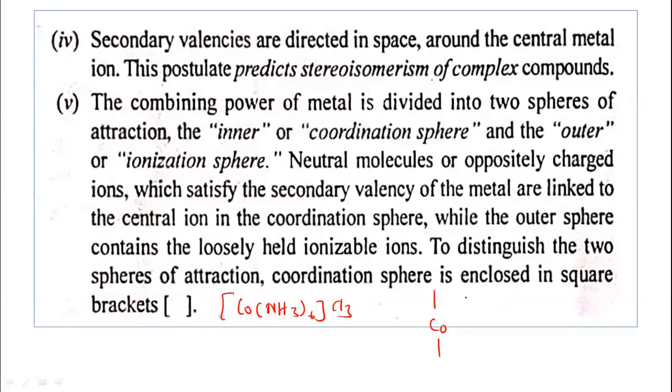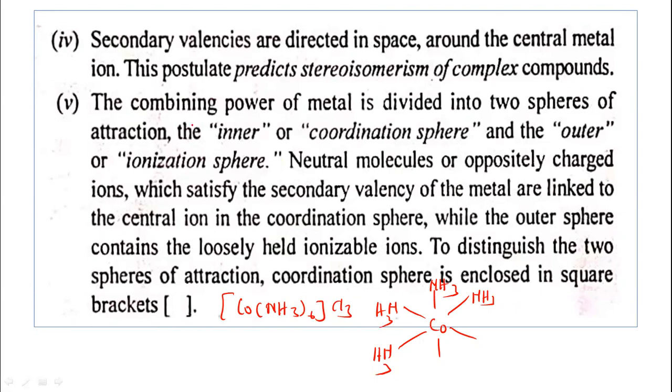Secondary valencies are directed in space, occupying some position in that coordination compound. While primary valencies do not occupy a space around the central metal ion, the secondary valencies are directed in space around the central metal ion. Okay. So this is about the secondary valencies.